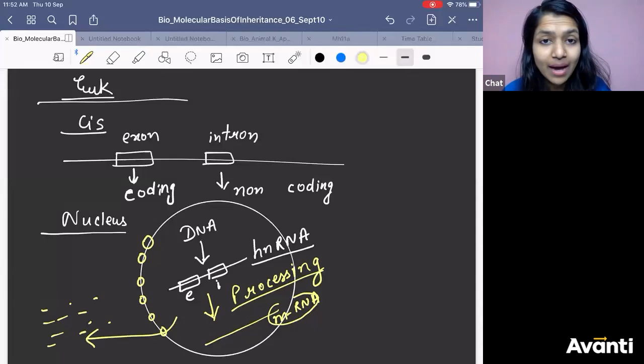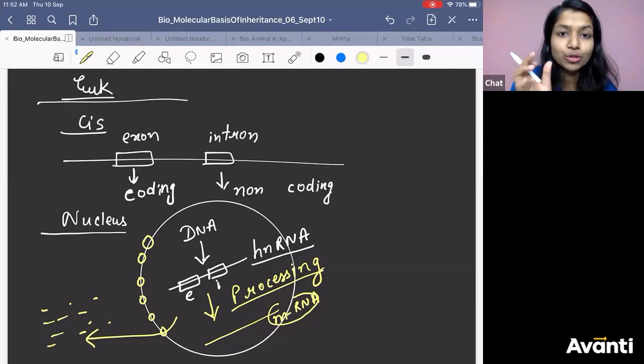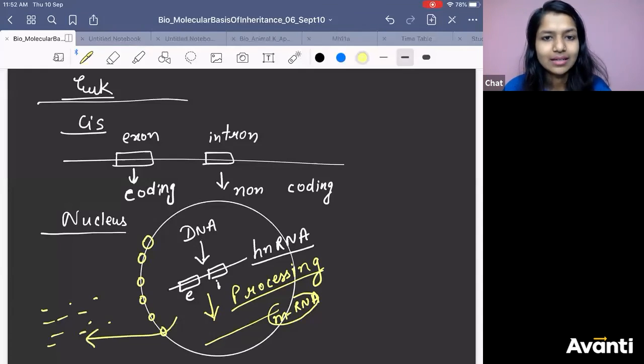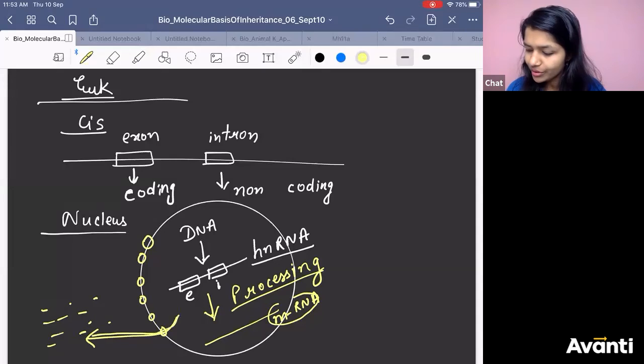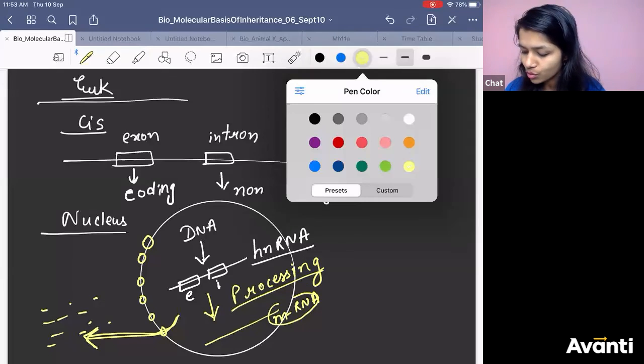And since this mRNA coming outside the nucleus has information, you call it informosome.